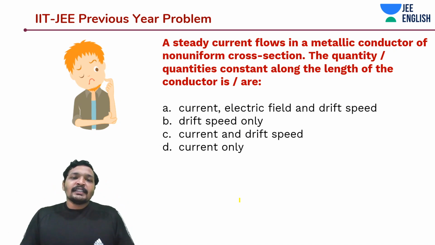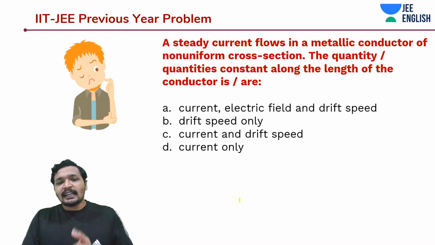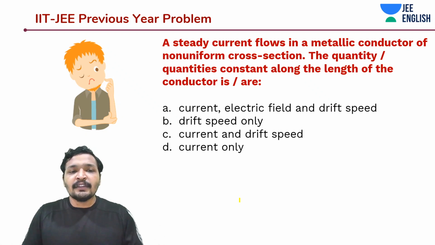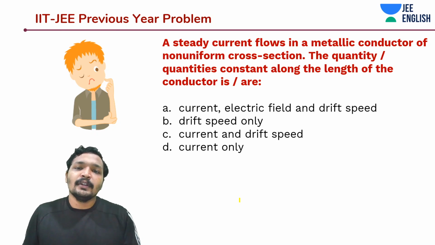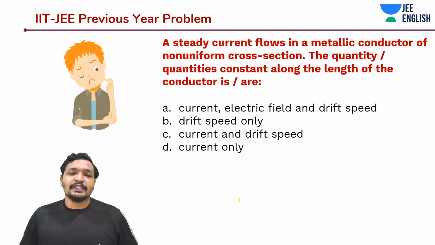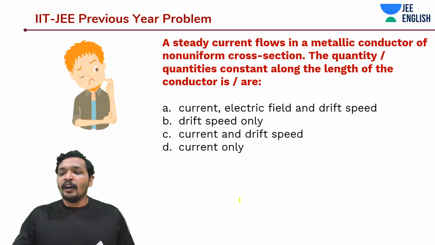Again, a previous year IIT JEE problem, and if you keep noticing the problems around resistance, resistivity, conductance, conductivity and current, these relationships are just given like a confuse me problem. It is not much different than a confuse me problem in IIT JEE when we are specifically talking about these kinds of relationships. Okay. A steady current flows in a metallic conductor of non-uniform cross section.